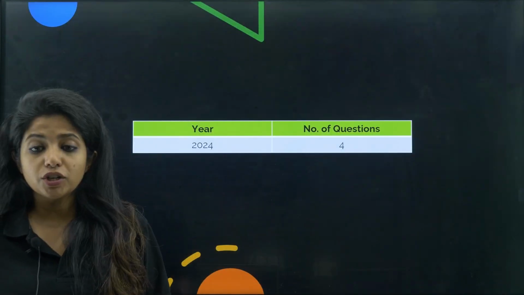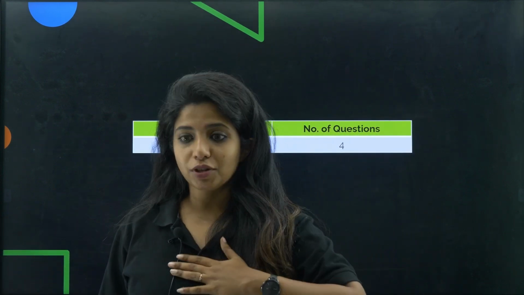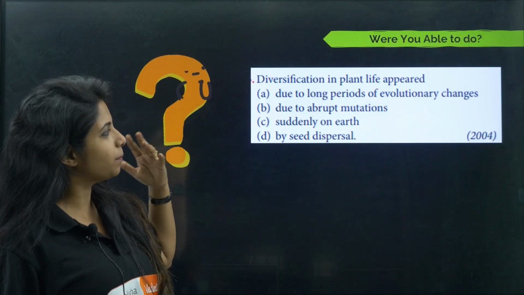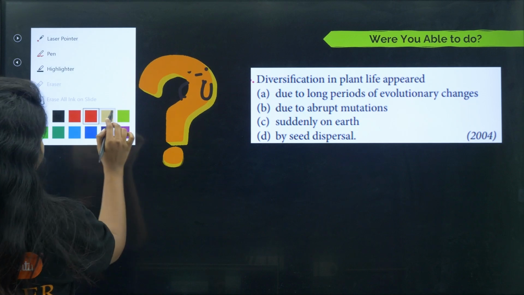Now what all number of questions came? In the previous year, 4 number of questions came from this chapter. So 4 into 4 for all the correct answers, 16 marks. Not something that I can miss or you can miss. So we have to study this chapter. Obviously, we have already completed. I remember I gave you homework. I hope you did it.